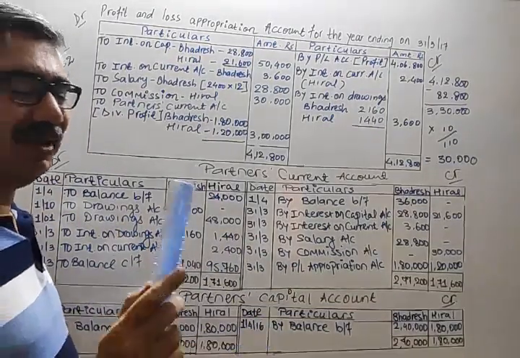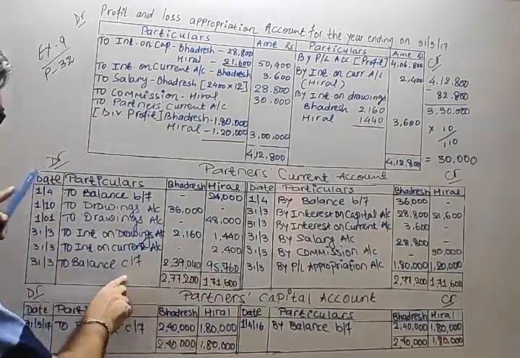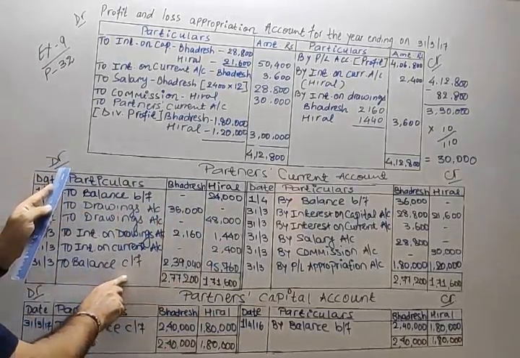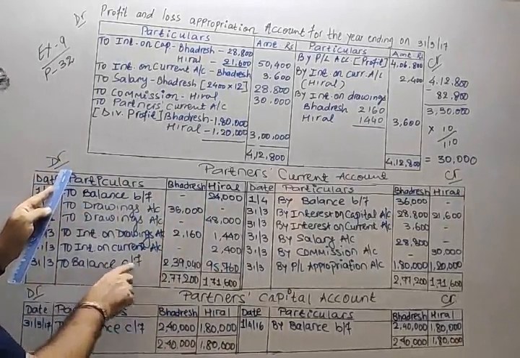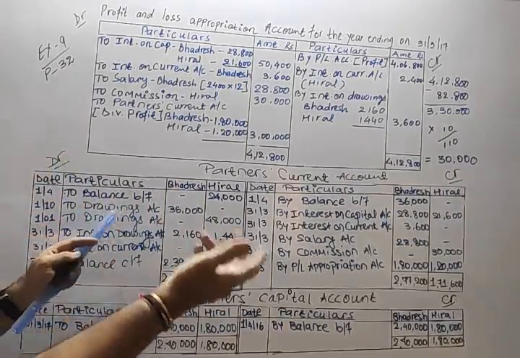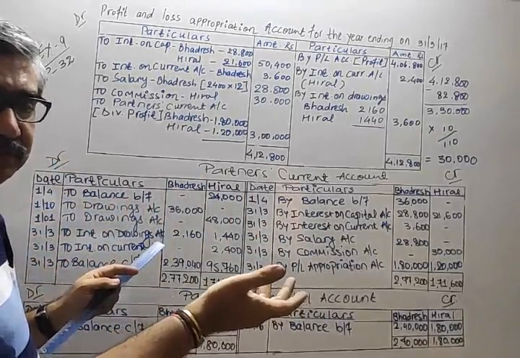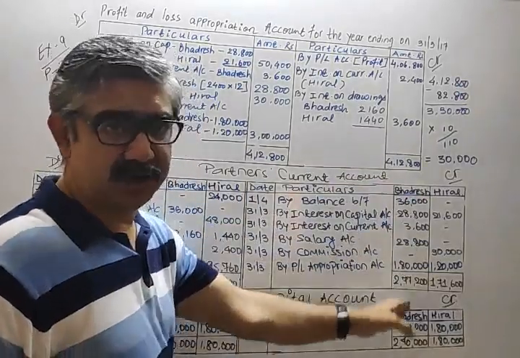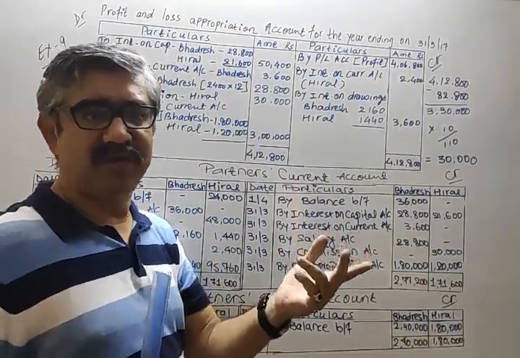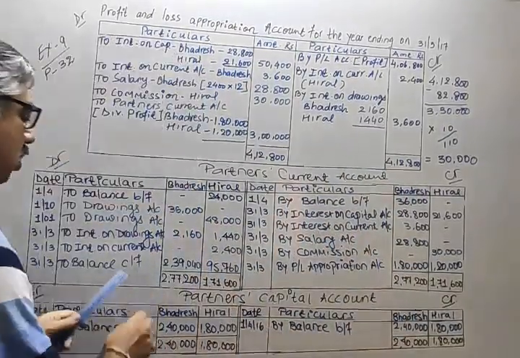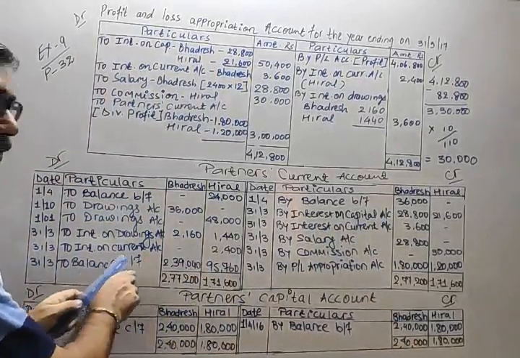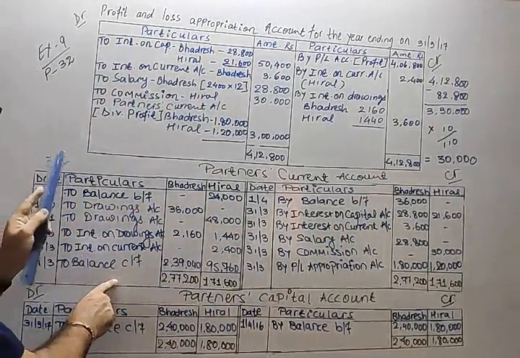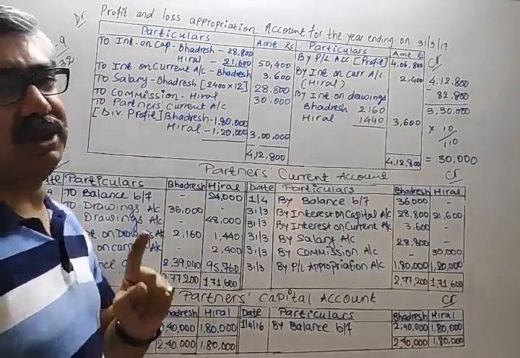Not getting? Okay. Listen, here we are writing on debit side. If you are writing balance c/f on debit side, then it is known as credit balance. Opposite side, yes. Two options: one, whichever side's total is bigger, then also it becomes very easy, this is credit. Or, on whichever side we write closing balance, the balance is opposite. So if you are writing on debit side, it is known as credit balance.